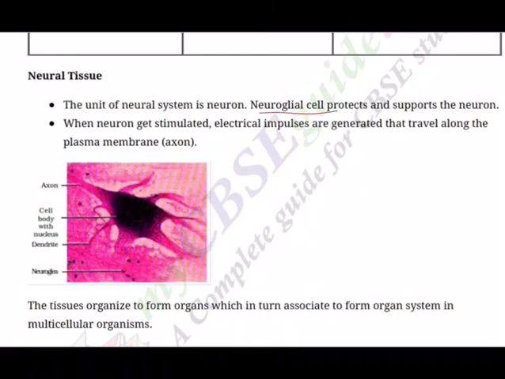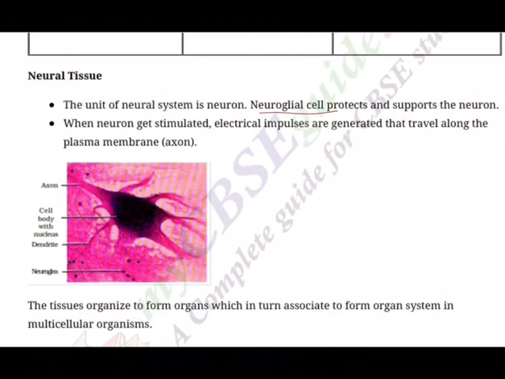Medullated nerve fibers are covered with a sheath called myelin sheath. However, myelin sheath is absent at certain points called nodes of Ranvier. Non-medullated nerve fibers do not have myelin sheath and are found in the autonomous nervous system, ANS.